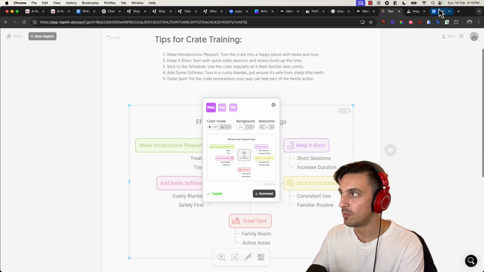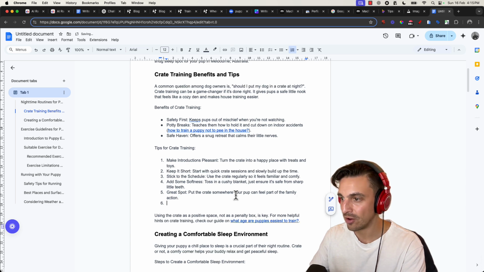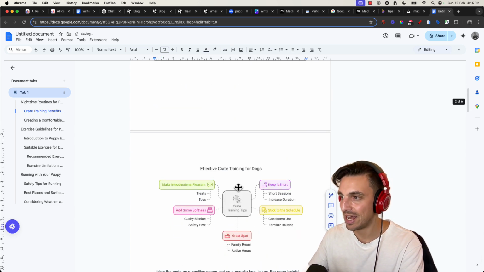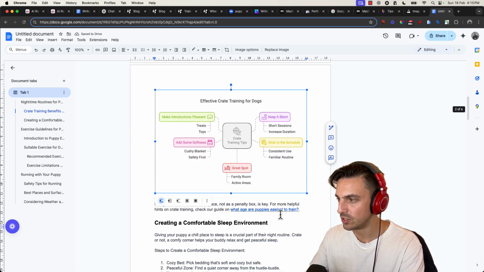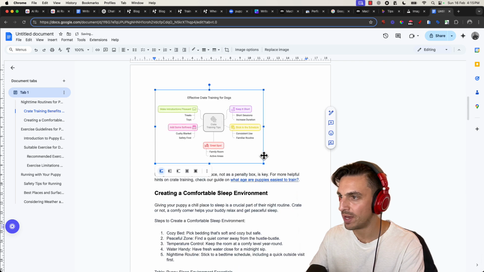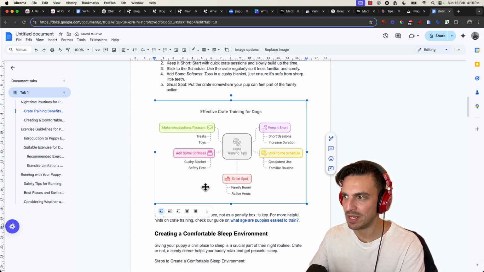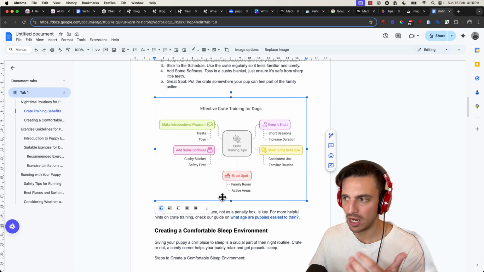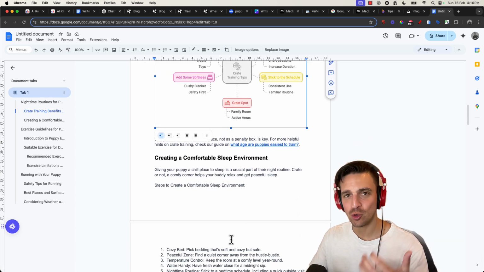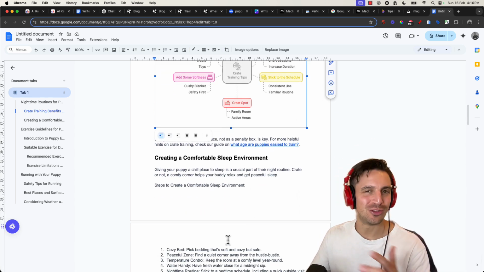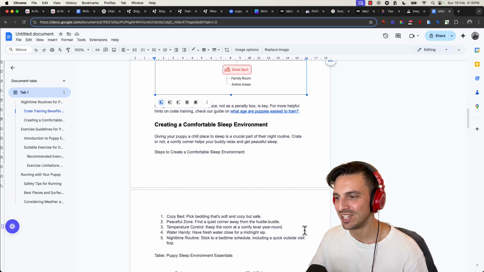I'm going to go back to my doc where I'm writing this. I'm going to paste it here, and now by just making it a little bit smaller and formatting a little bit, I've added an image that supports the content along with what I'm writing. This makes sure that you're actually writing for humans, not just the search engine. I think it's a really nice addition.